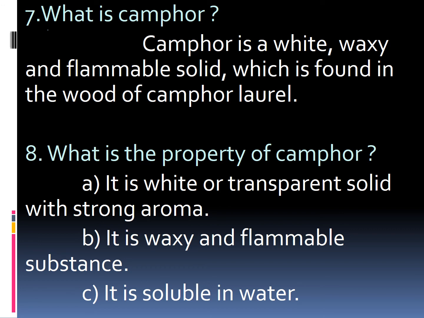Children, what is camphor? Camphor is a white, waxy and flammable solid which is found in the wood of camphor laurel. What is the property of camphor? It is a white or transparent solid with strong aroma, it is waxy and flammable, and it is soluble in water. Write fast, children.